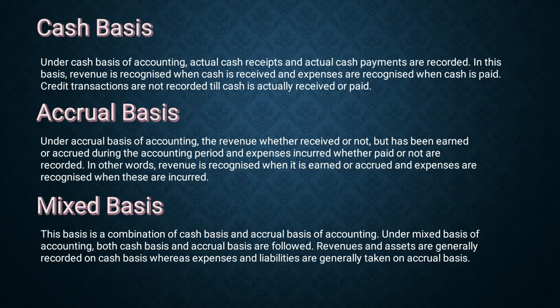And also expenses. You might have incurred some expenses. Okay, but you will not pay the amount immediately. You say later on I will do that. For that also we have accounting. Because in future you have to pay that, right? You cannot include that in your profit and show. That is, however, anyway that is an expense for you, for your business. So that should also be recorded. So that is accrual basis. When both cash and accrual basis is followed in your accounting system, that is mixed accounting.